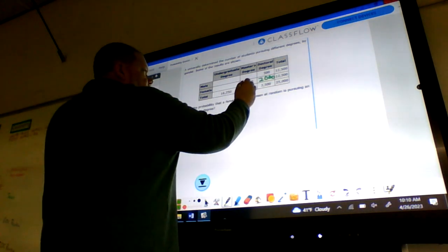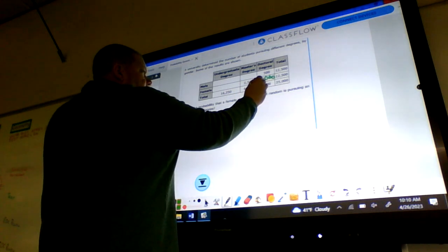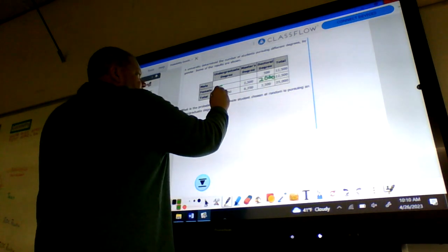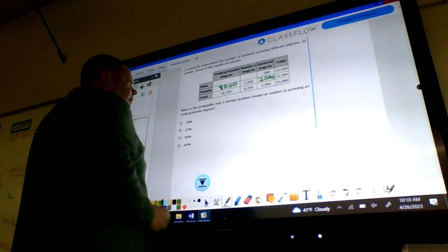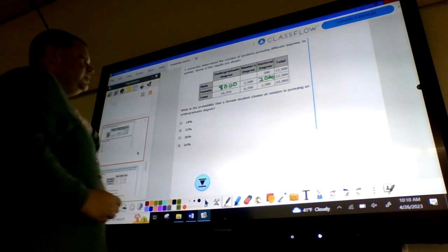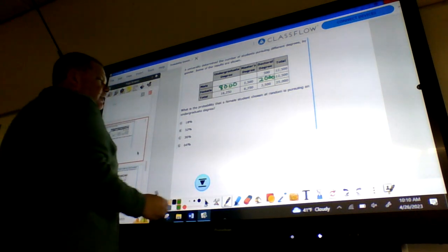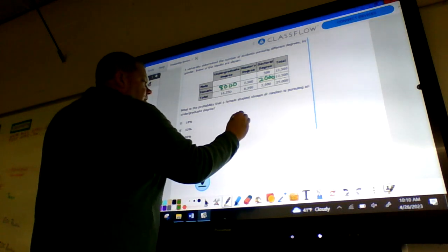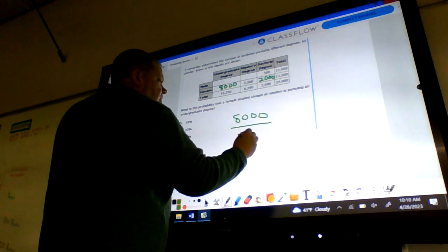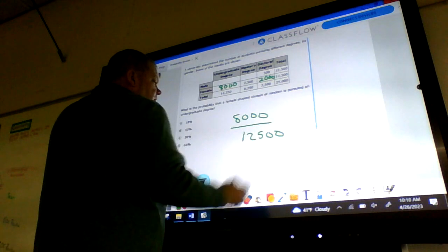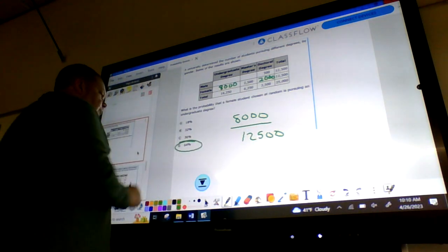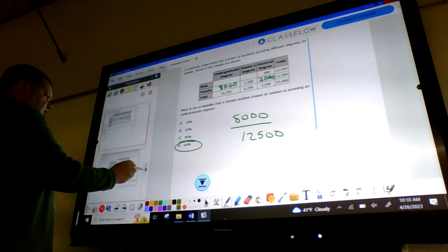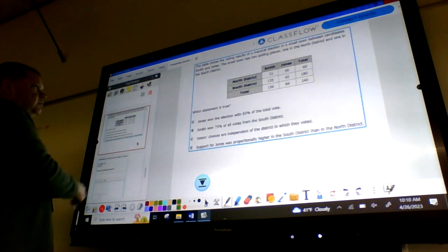Now, master's degrees out of those is 4,500, which means that we have 8,000 females doing undergrad degrees. So it says, what is the probability that a female student chosen at random is pursuing an undergrad degree? It would be 8,000 out of 12,500. Okay, and that should be right about 64%. Again, just using two-way tables to find answers to questions.